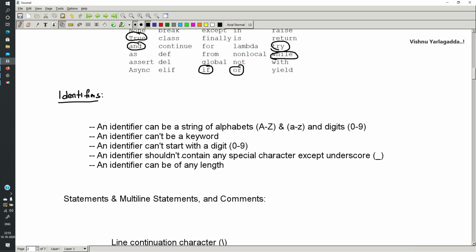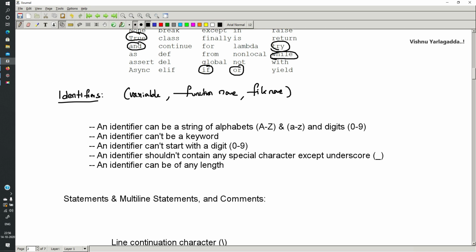Fine. Now the next important thing is the identifier. An identifier can be a variable, a function name, or a file name. What is the importance of the identifier?